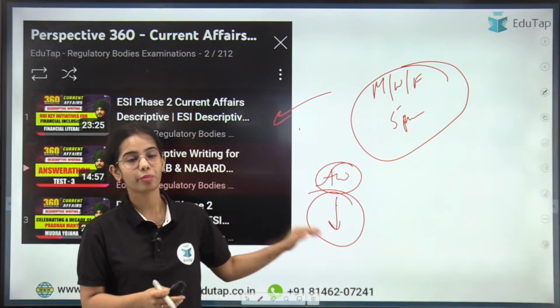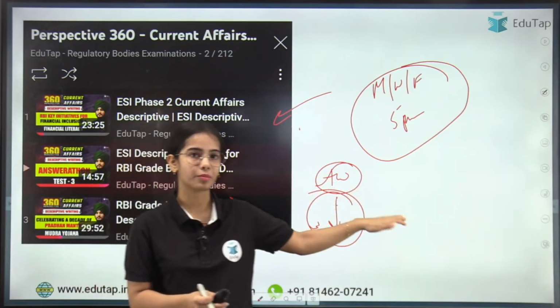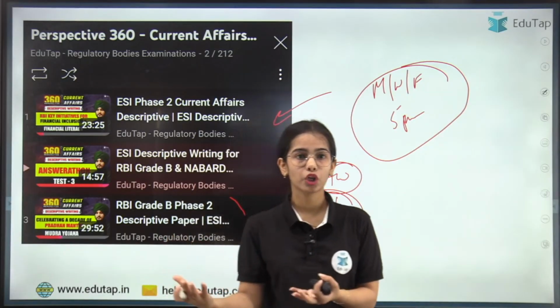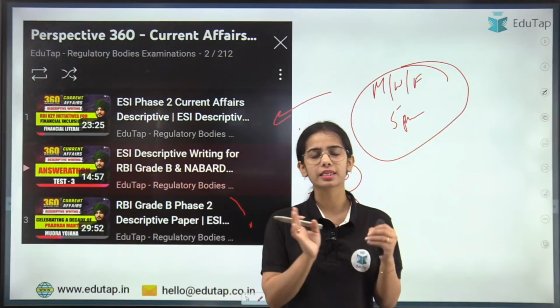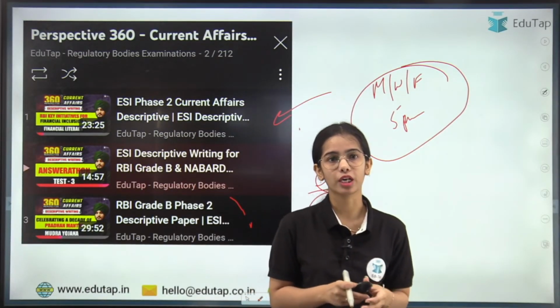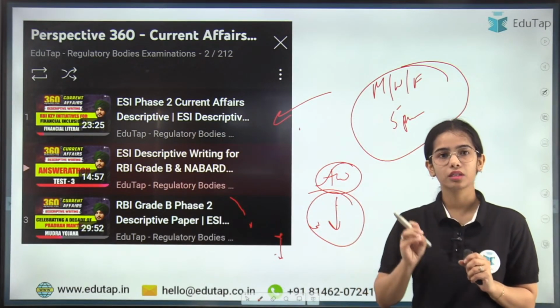These recent topics are discussed in this session as they are important for your answer writing practice for the RBI or NABARD examination. In the next session, there is an important topic that I am going to pick up, that is the data quality index. There are separate guidelines that have been released, so that also we are going to discuss. In the next session, we will discuss the supervisory data quality index.